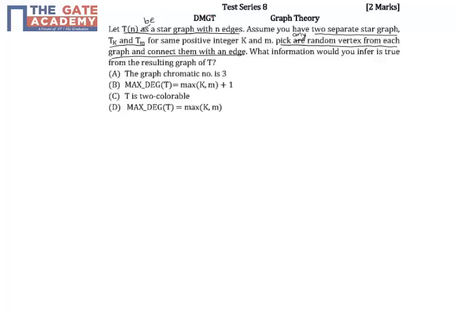Hello friends, this is a 2-mark question on DMGT on topic graph theory. The question reads as follows. Let T of n be a star graph with n edges.